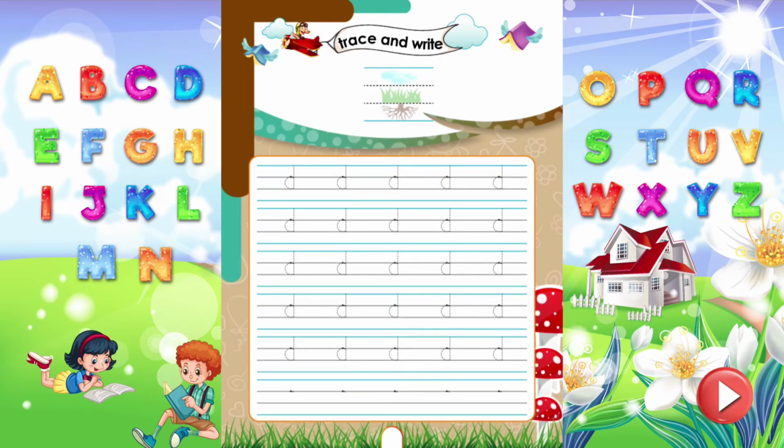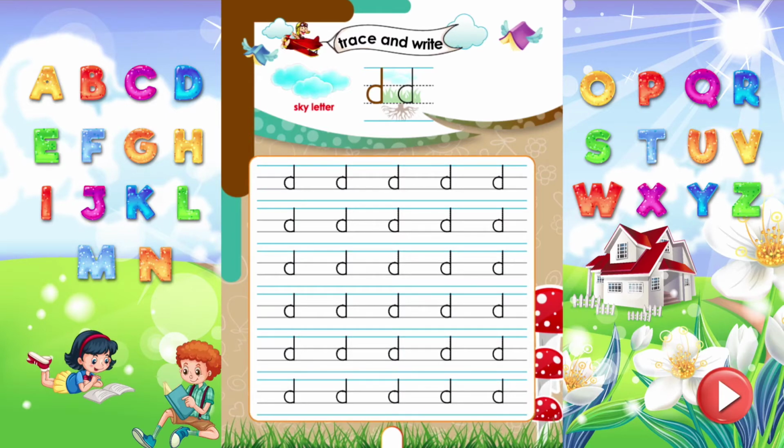Trace and write. Do you know, kids? D, which sounds D, is a sky letter. Letters having a stem which goes up and touches the upper line are sky letters. Now, trace and write the letter D properly.